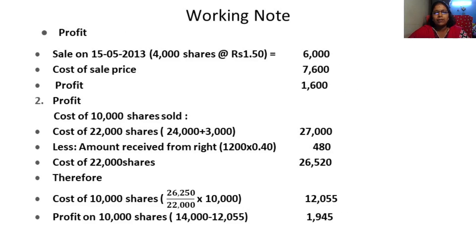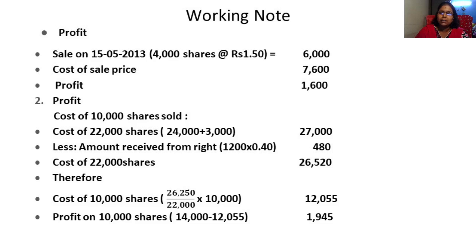Okay, so when you have a look at this, you can see there 24,000 plus 3,000, 27,000 less amount received from right, that is 1,200 into 40 paisa, 480. So 27,000 minus 480, what is the cost of 22,000 shares? 26,520. Therefore, we are having the cost of 22,000 shares.